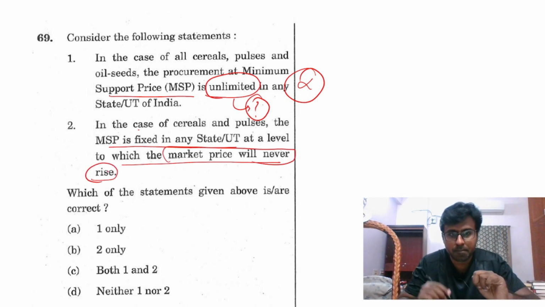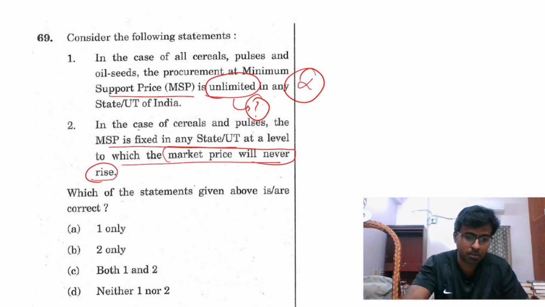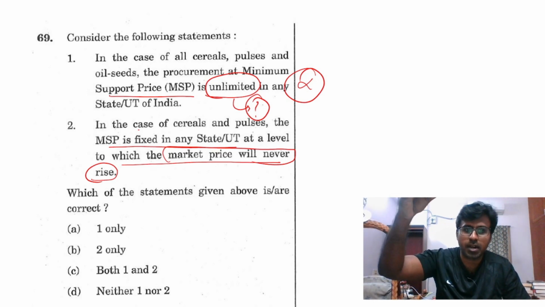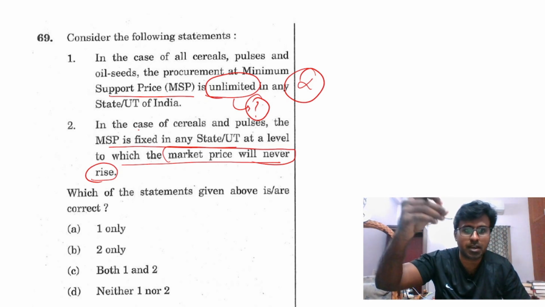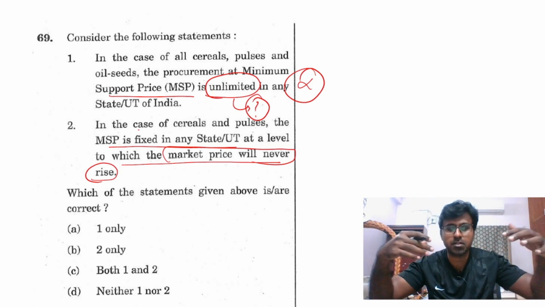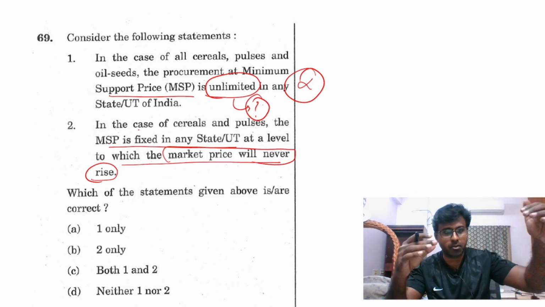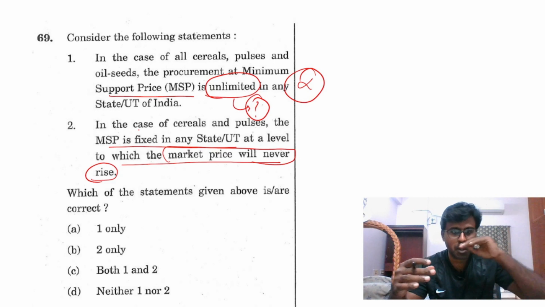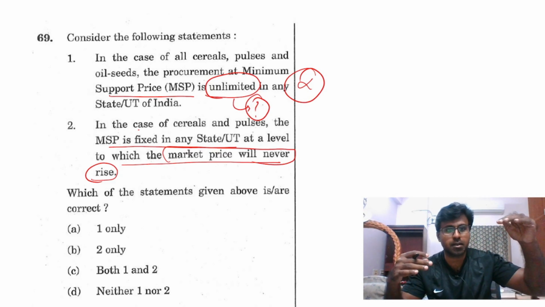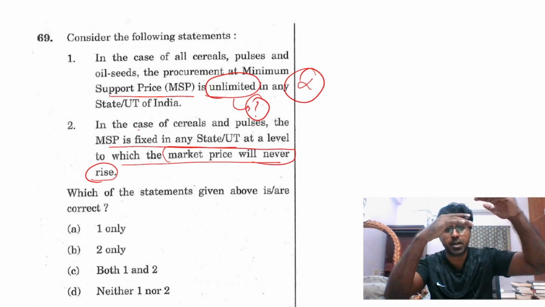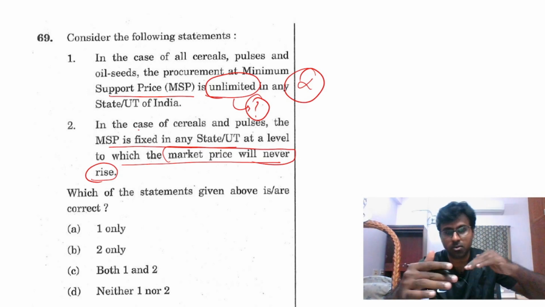See, you are the person fixing MSP in a state. Will you fix a rate so that you calculate that it will go to a level to which market price will never rise? This is wrong in economics. You can fix an MSP price, but you cannot calculate the maximum market price that will come and fix it above that. No, you will not do that.